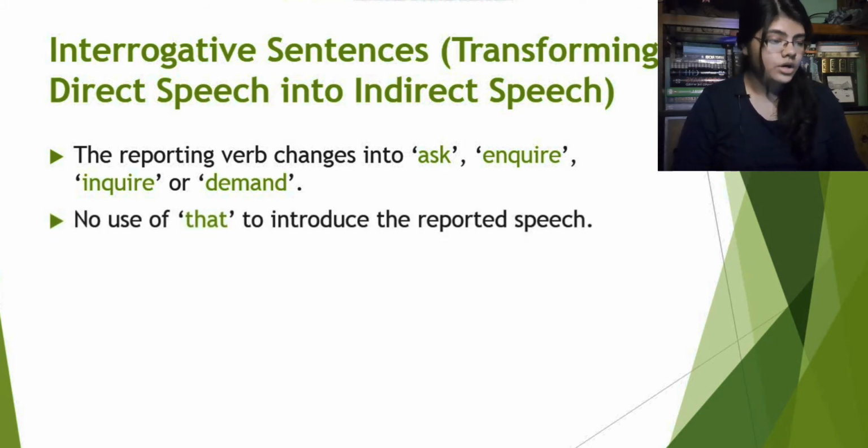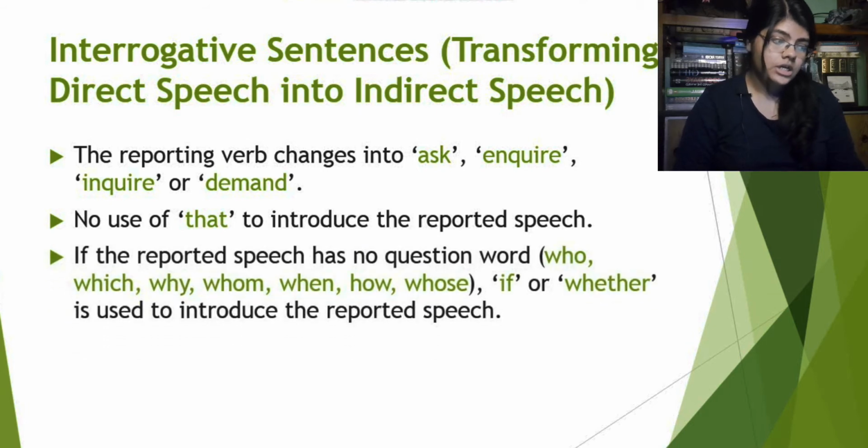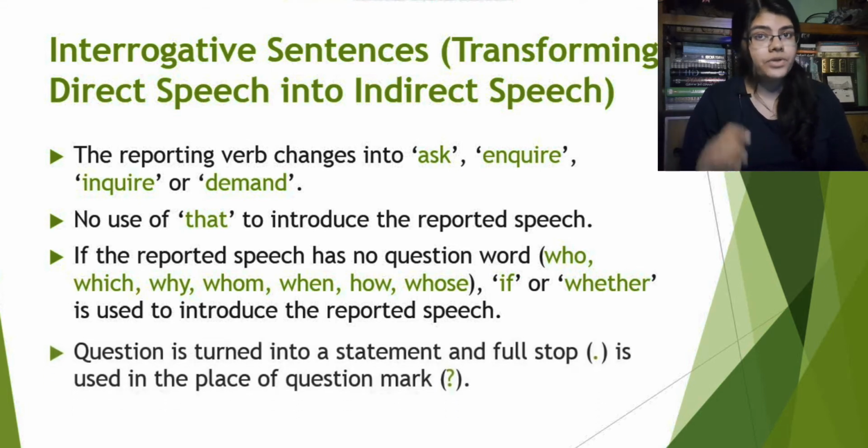The next rule, no use of that to introduce the reported speech. Now the third rule, if the reported speech has no question word such as who, which, why, whom, when, how, whose, then if or whether is used to introduce the reported speech.